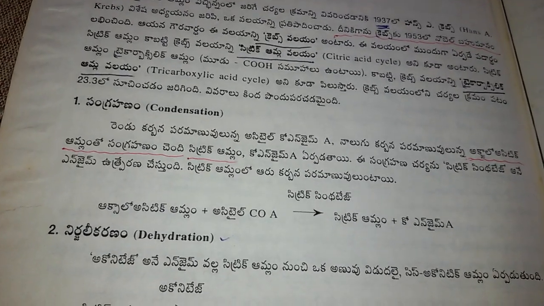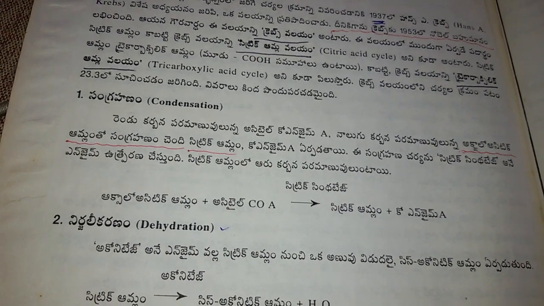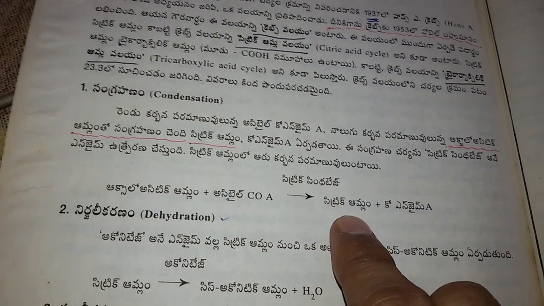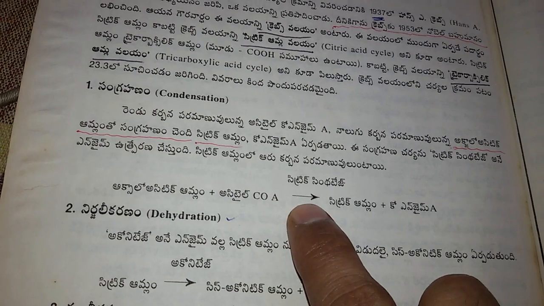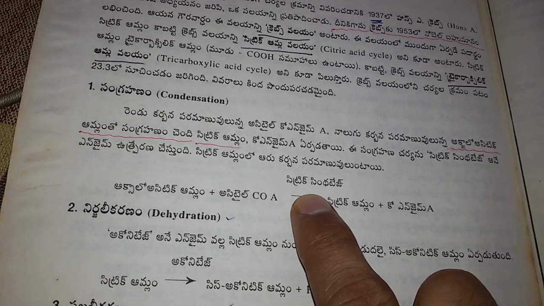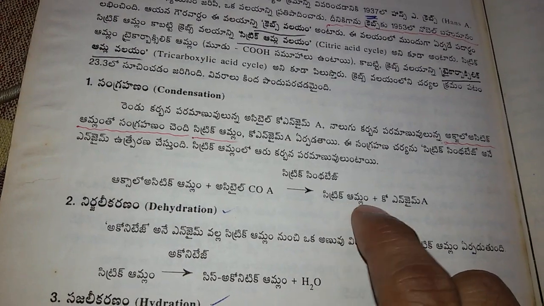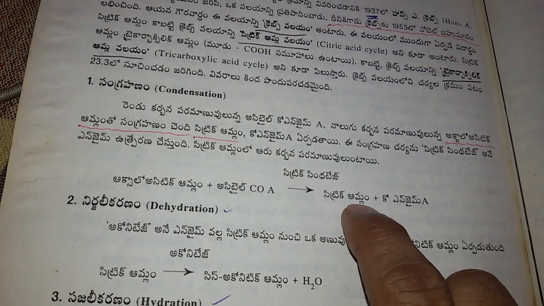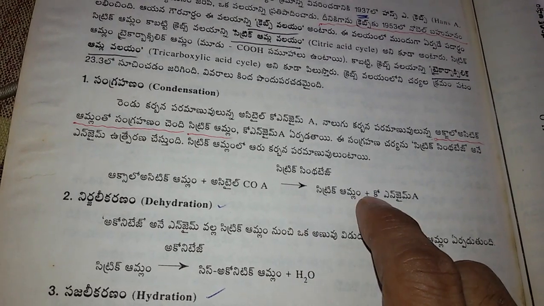Oxaloacetic acid and acetyl CoA give rise to citric acid plus coenzyme A. The first product in this Krebs cycle is citric acid, with the help of the enzyme citrate synthetase. So this is the citric acid cycle.